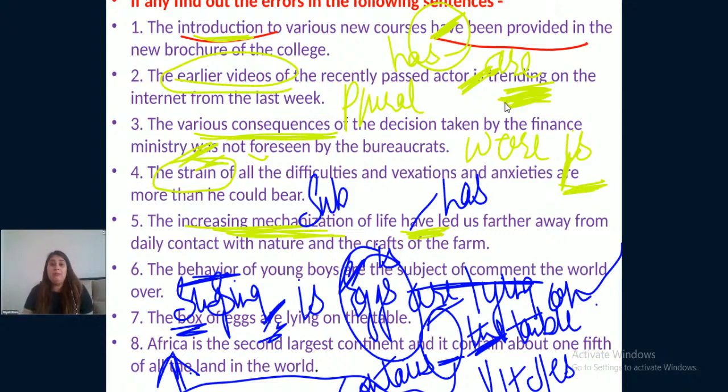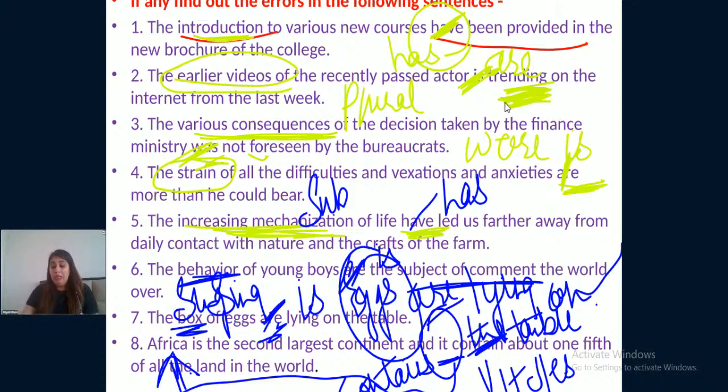The increasing mechanization of life has led us farther away from daily contact with nature and the crafts of the farm. The behavior of young boys is the subject of comment the world over. The box of eggs is lying on the table. Africa is the second largest continent and it contains about 1/5 of the land in the world.